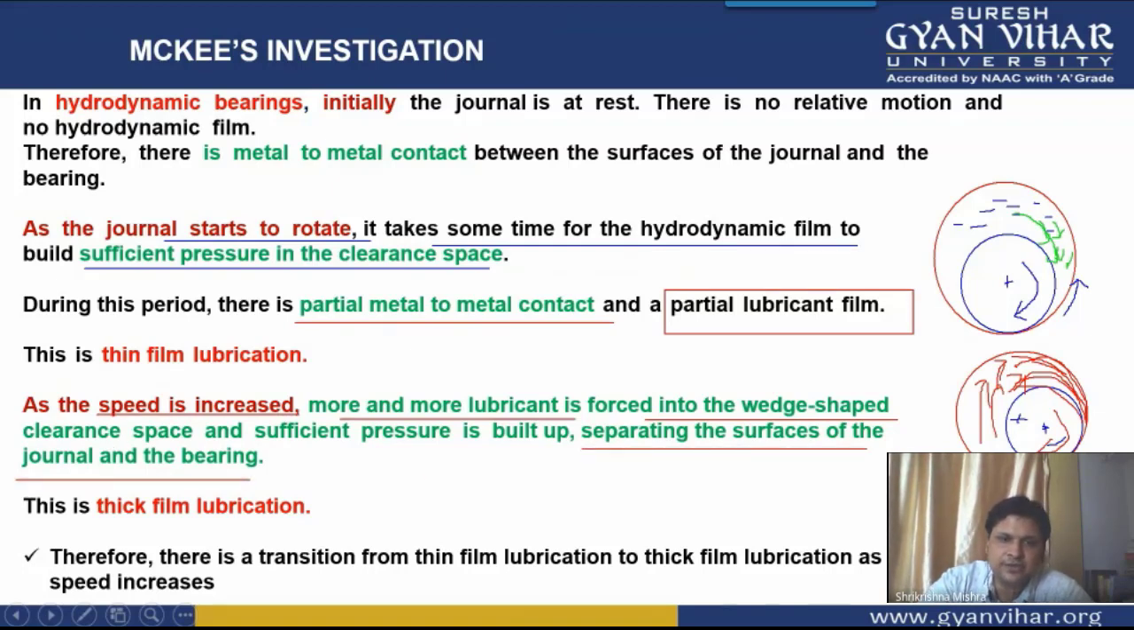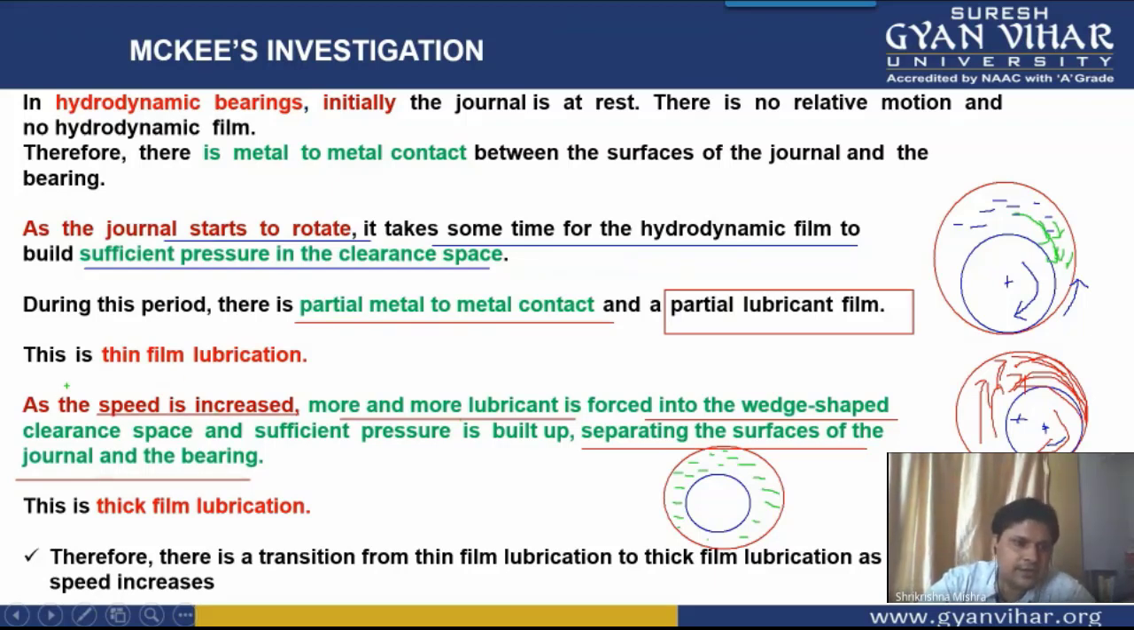Finally, in the third situation, students, you will see that if this is the journal and this is the bearing, then the journal is fully separated from the bearing. Everywhere there is fluid. Now, in the third case, sufficient speed has been gained by the journal.